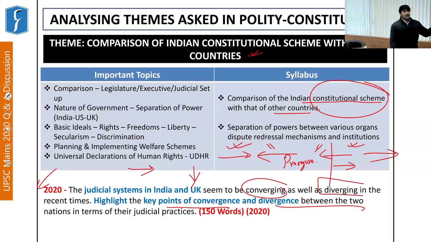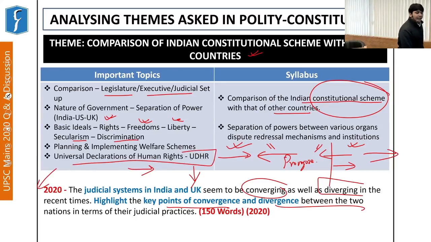So again, regarding the important topics, when you study the comparison of the Indian constitution, keep the aspects of legislature, executive and judicial setup in mind, and also the nature of government regarding basic ideals, freedoms, liberty, secularism, discrimination, etc. And also a very important aspect: the Universal Declaration of Human Rights. That is, how different countries take up these important rights provided under UDHR. So these aspects must be kept in mind.